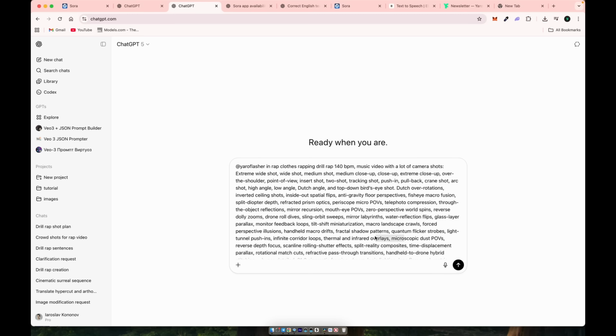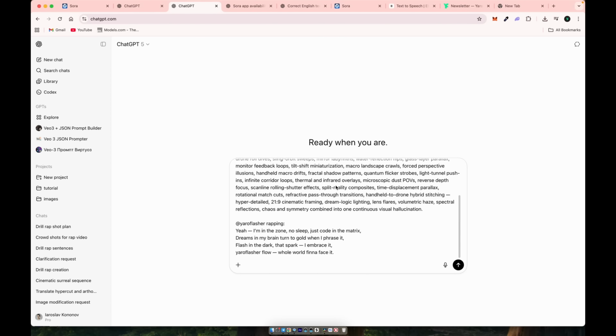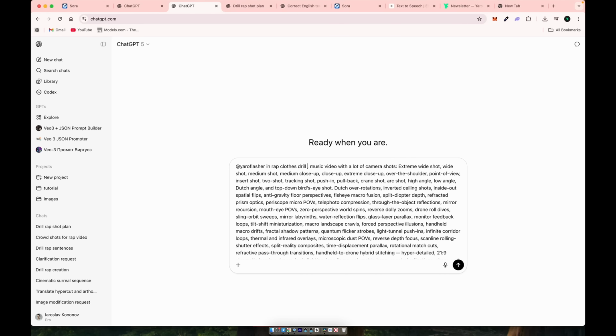I also made a flexible VFX prompt that always delivers crazy artistic visuals, the kind that would easily cost you $1,000 to create in real life. The prompts are available in the description. Don't forget to mention the style of music and describe your outfit look. It really helps the visuals match your vibe. For example, you can choose styles like rock, pop, or techno. Now let me show you one more example using this extended prompt. I'll stick with the drill style.